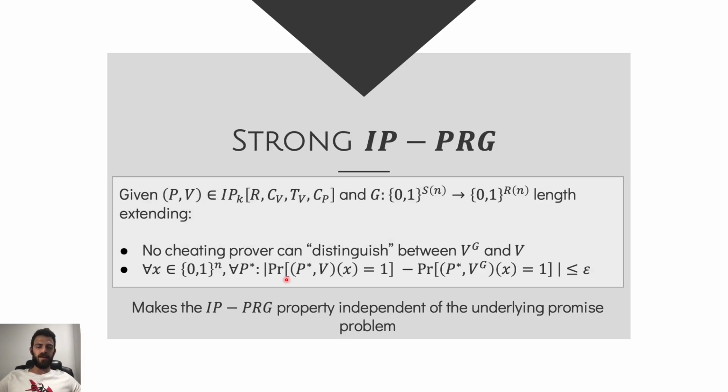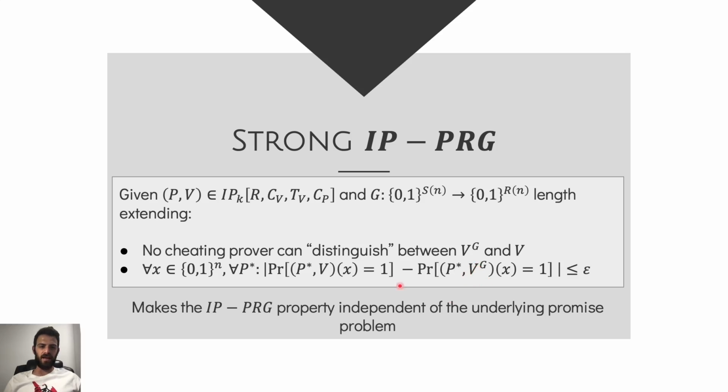Actually, in the paper we define something a little bit stronger than what we defined before, because we define an IP-PRG that is not reliant on the underlying promise problem. If in the previous definition we require that the interactive proof remains sound and complete, here we simply define that this PRG makes it so that the acceptance probability of V during the interaction with any cheating prover doesn't change, even if V runs on pseudo-random coins.